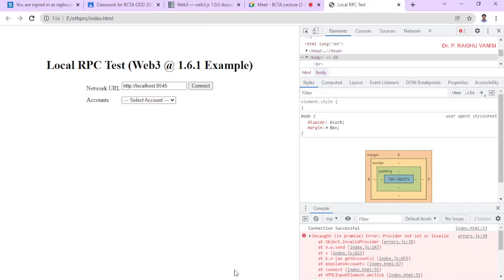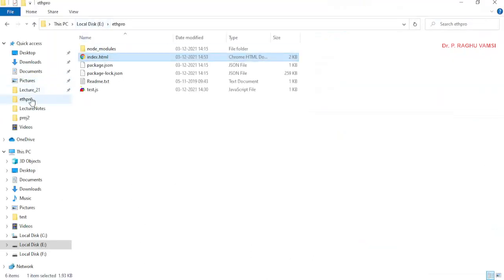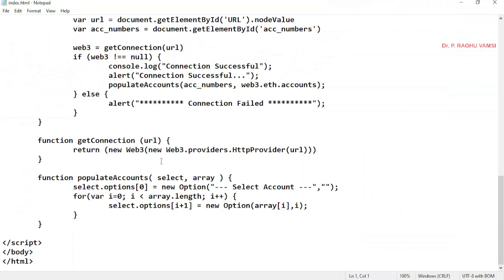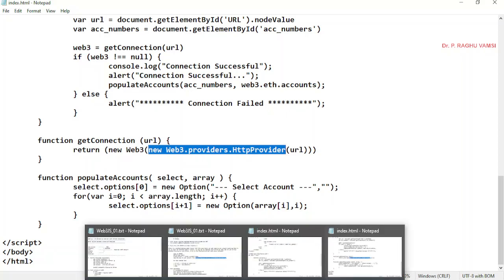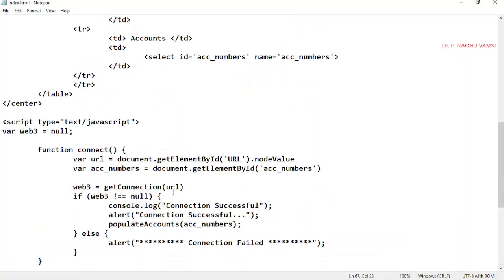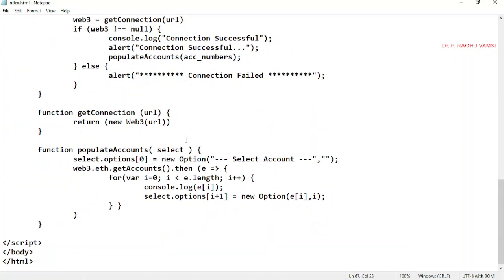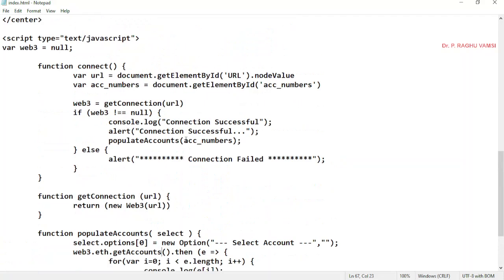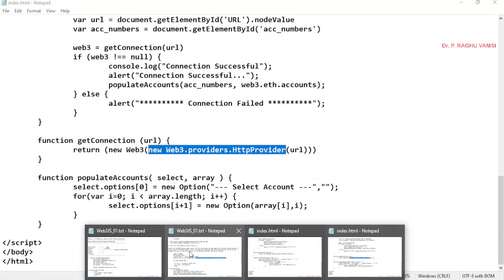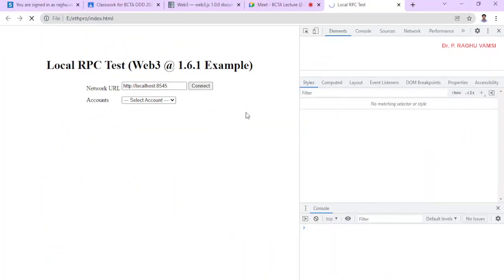So one thing you can do is we'll go for the HTTP provider, the same program that we have used previously. We don't need to change this. We'll do the same thing here: new Web3.providers.HttpProvider. We'll use the same concept, and we'll see whether we can do this, because there are some significant changes in the API functions, so we cannot take advantage. Let us refresh.